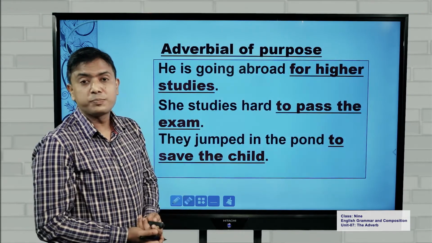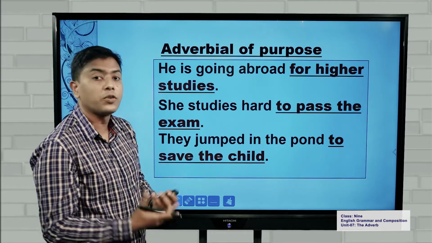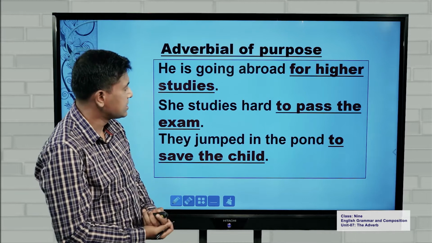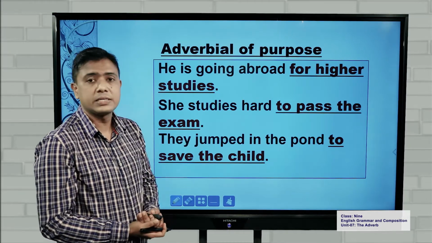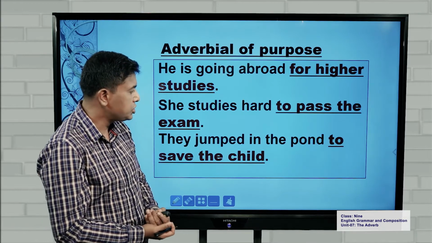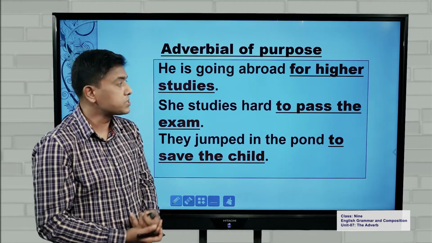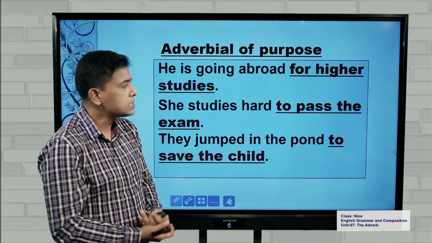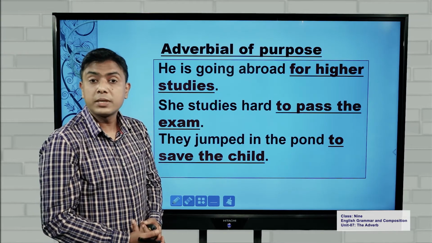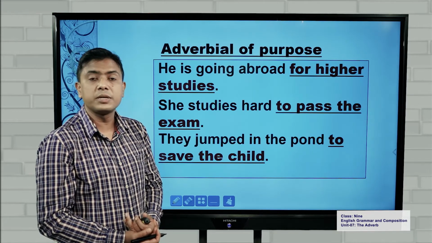Now adverbial of purpose. So it talks about the purpose of an action. He is going abroad for higher studies. Why? What reason? What purpose? For higher studies. She studies hard to pass the exam. It is also talking about her purpose of studying. And lastly, they jumped in the pond to save the child. It is also talking about the purpose. If you look at these sentences, the underlined words are in fact examples of adverbials of purpose. They are not adverbs, but they are adverbials of purpose.